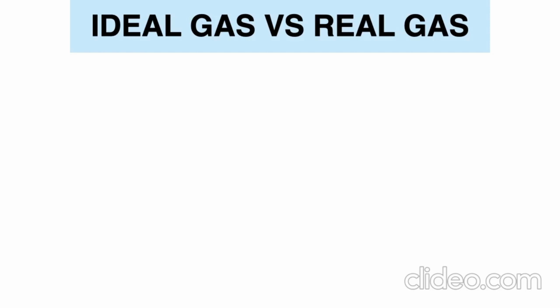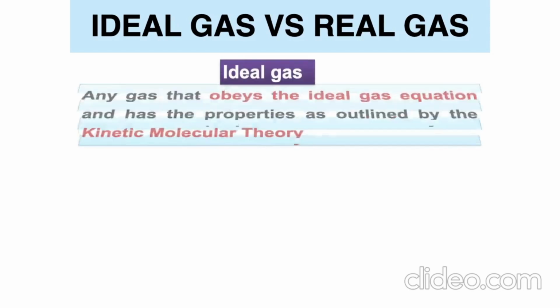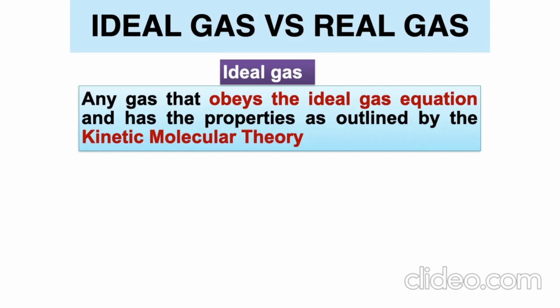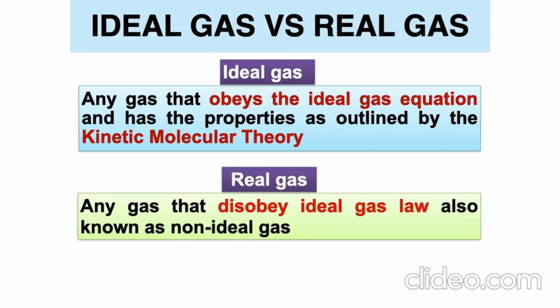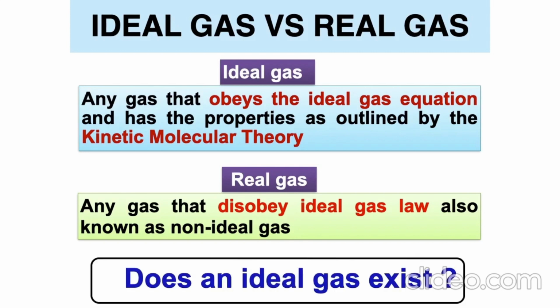There are two types of gas, ideal gas and real gas. So let's see the ideal gas versus real gas. What is the ideal gas and what is the real gas? Ideal gas is any gas that obeys the ideal gas equation and has the properties as outlined by the kinetic molecular theory. While real gas is any gas that disobeys the ideal gas law, also known as non-ideal gas. So, does an ideal gas exist?